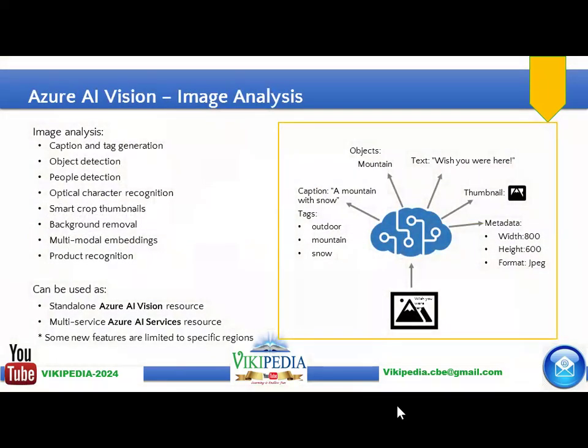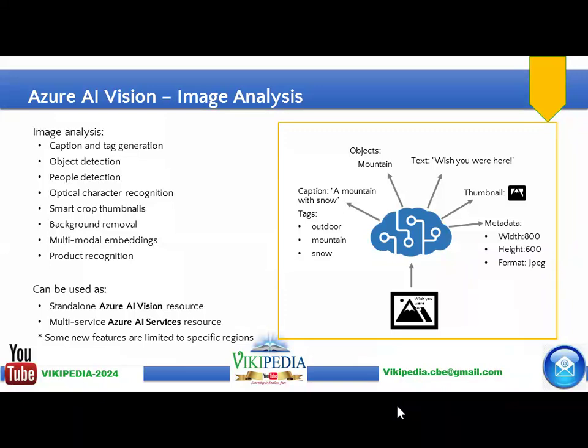Azure AI Vision basically deals with image analysis. In this image analysis, we can do caption and tag generation, object detection, people detection, optical character recognition, simply called OCR, smart crop thumbnails, background removal, multimodal embeddings, and product recognition. All come under AI Vision Services.